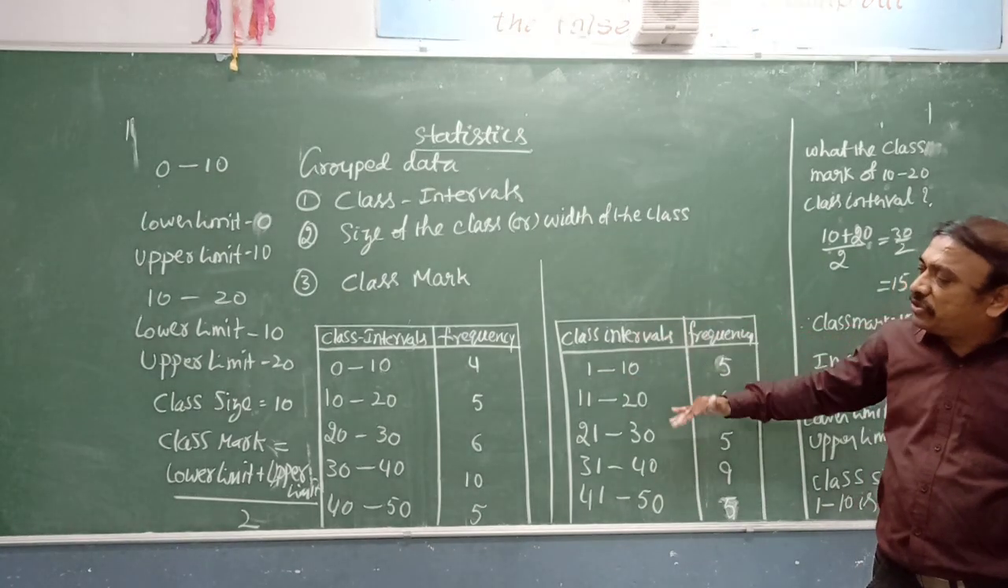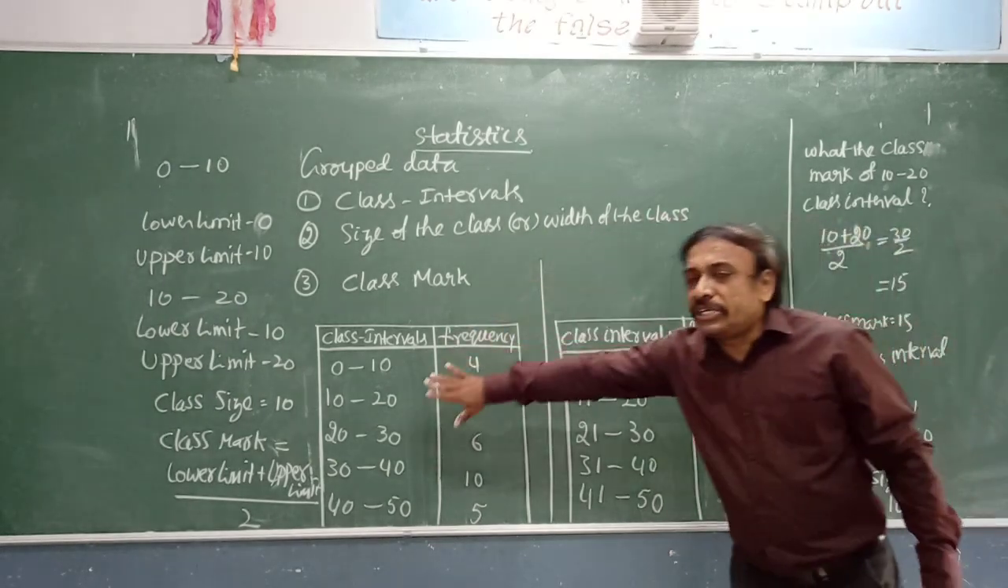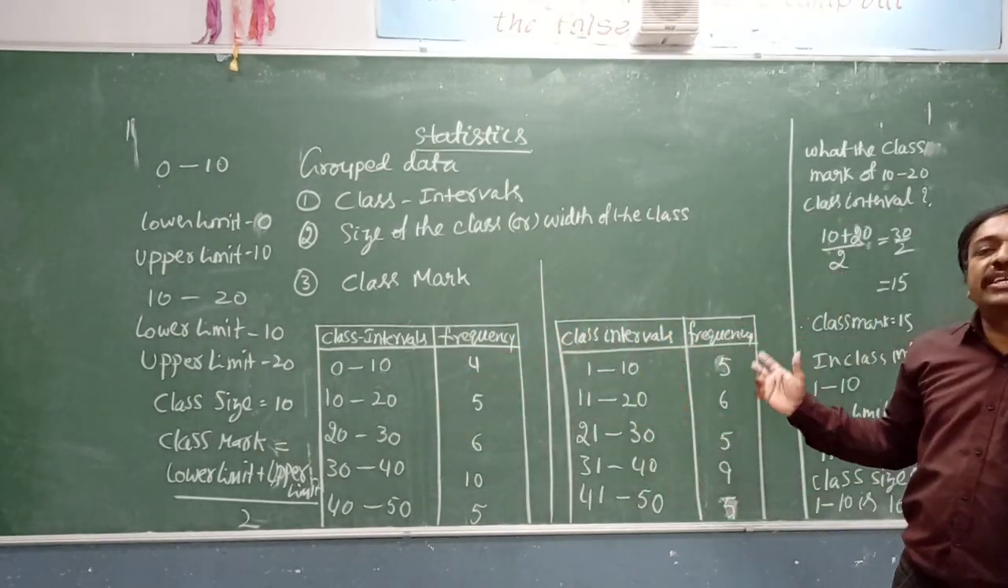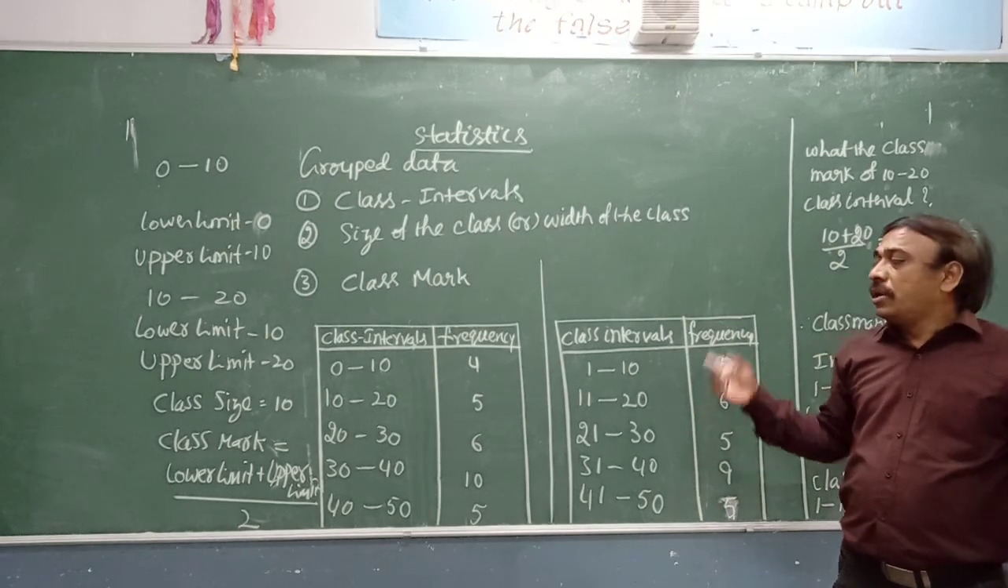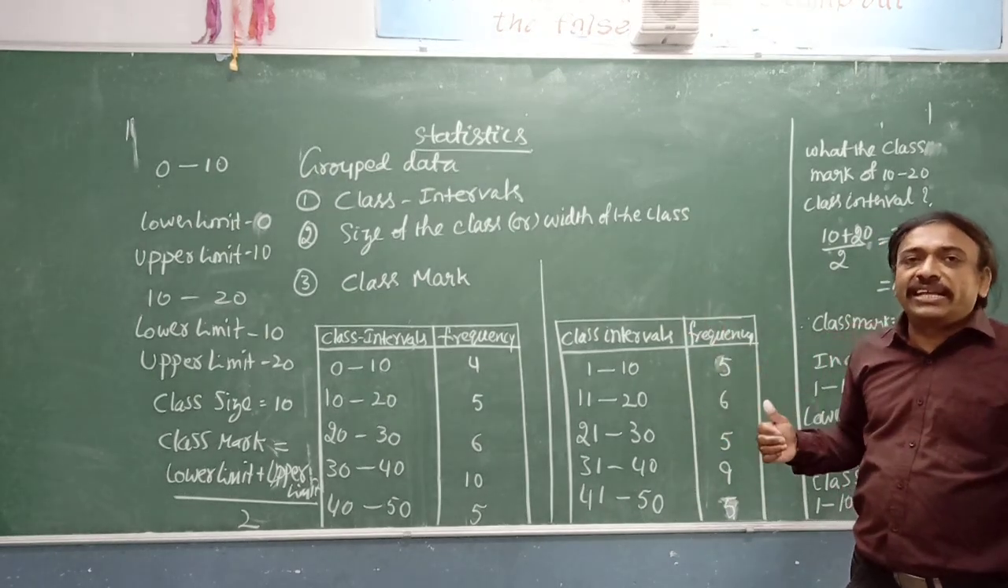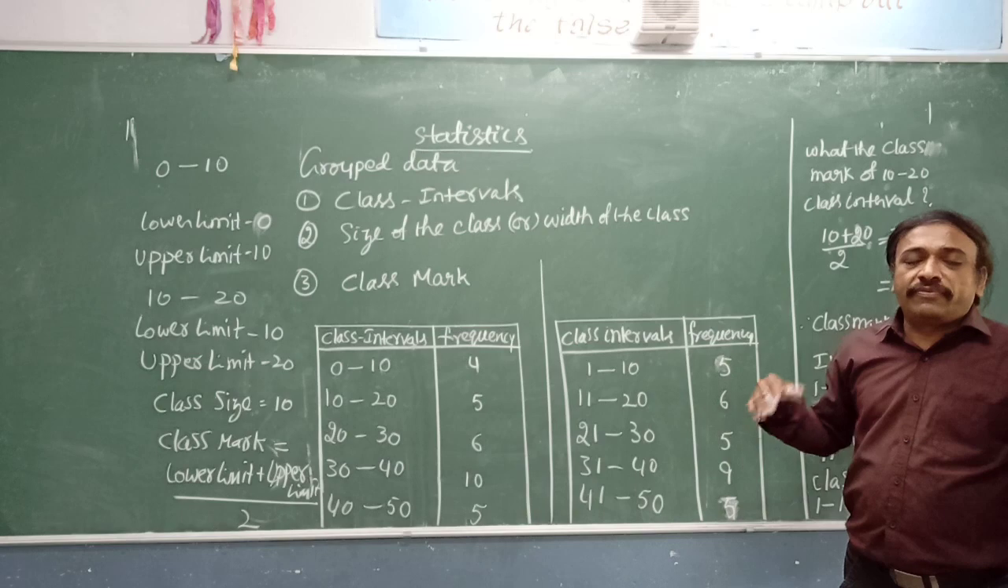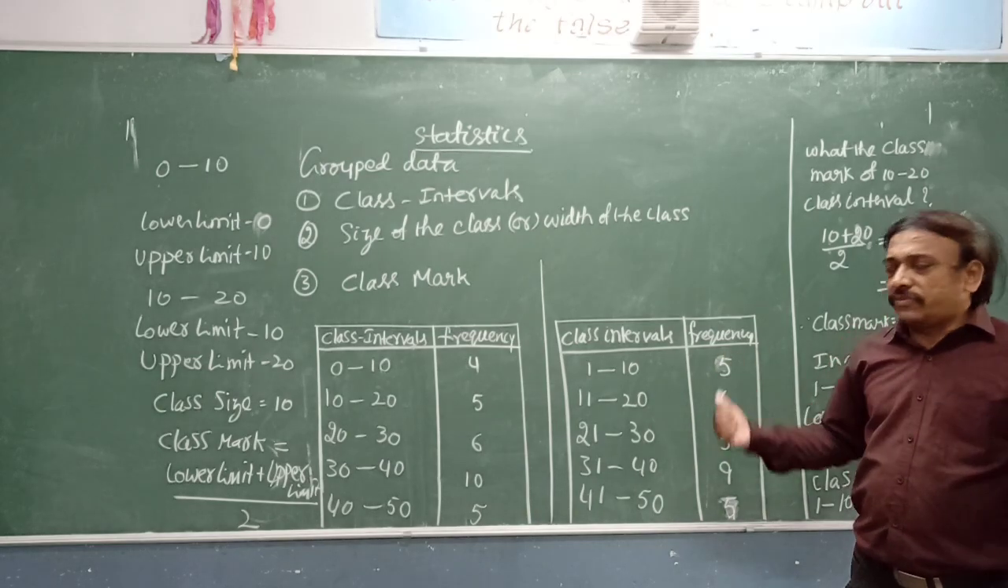So this is discontinuous data and this is continuous data. Discontinuous data can be converted into continuous data by finding their boundaries. That we will see now.